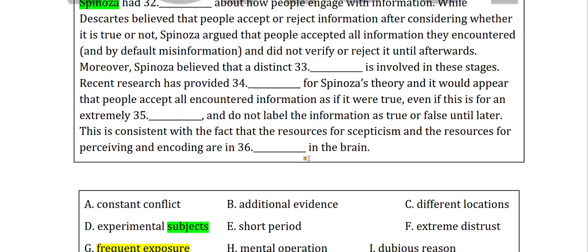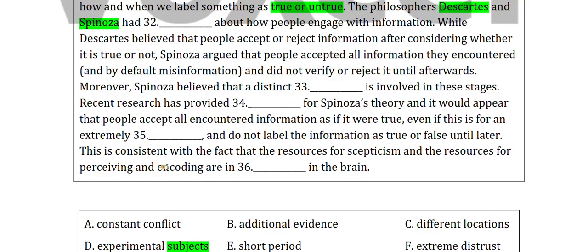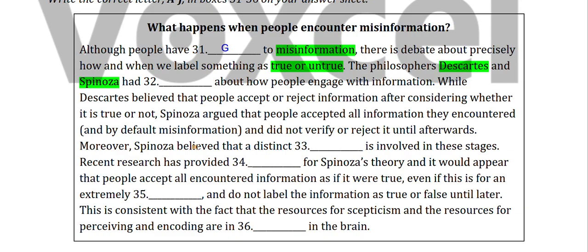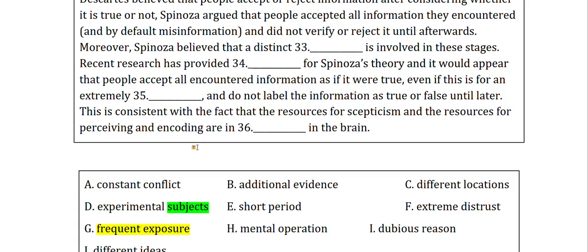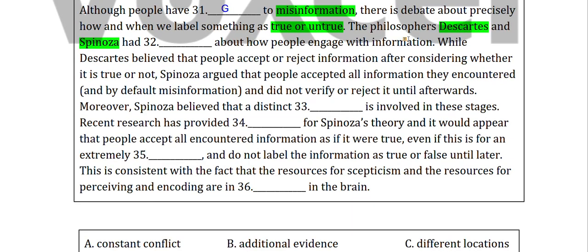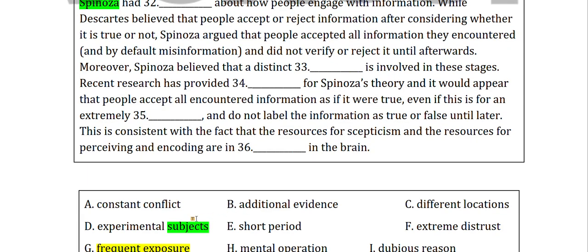If you don't have enough time to read everything, you can take an educated guess, because some options will not fit here, as they will not be grammatically correct. Philosophers A and B had dash about how people engage. Had constant conflict, not that grammatically correct.